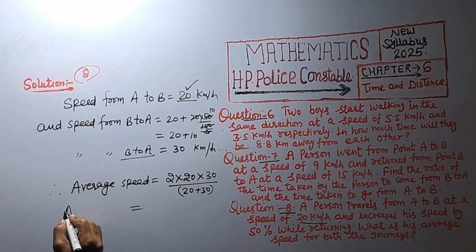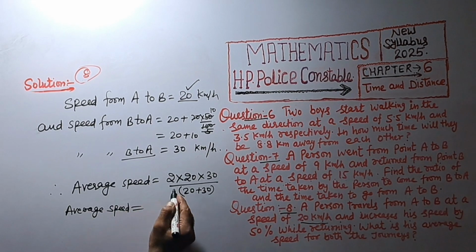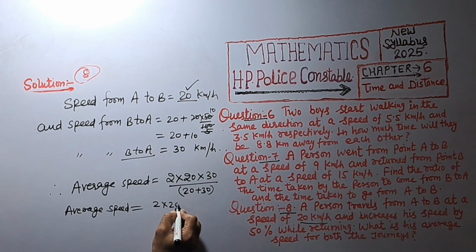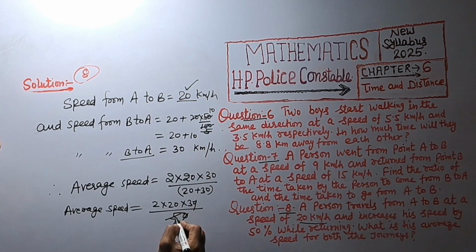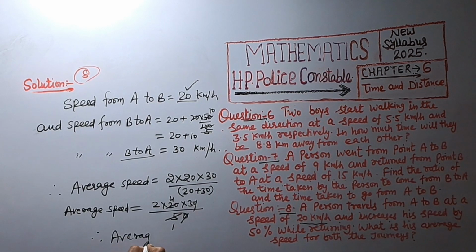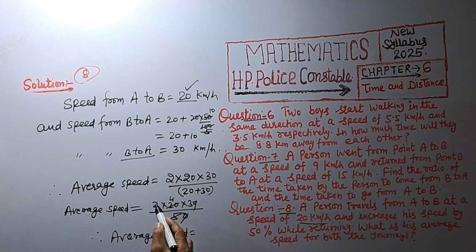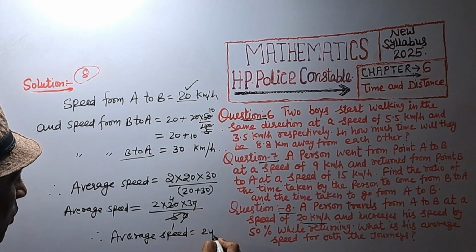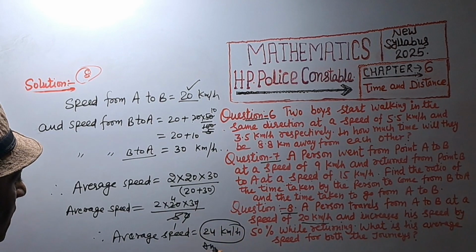So average speed equal to 2 into 20 into 30 divided by 50. 0, 0 is cancelled. 5 ones are 5, 5 fours are 20. So average speed is 4 twos are 8, 8 threes are 24 kilometer per hour. Answer.